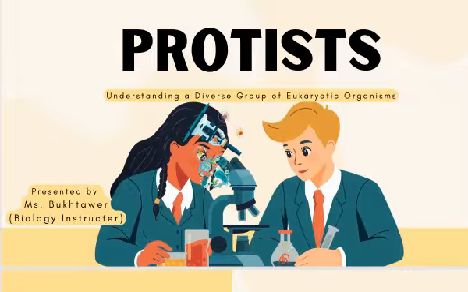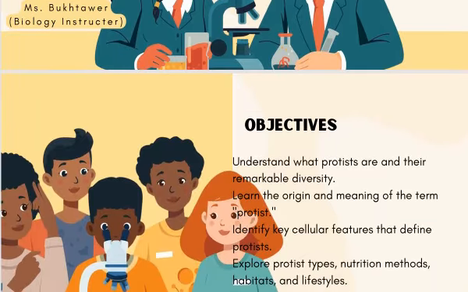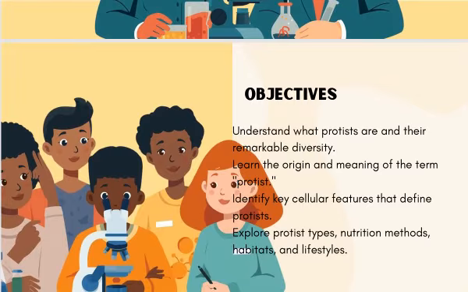So in this video we're going to study the objectives. We're going to see where protists come from, their cellular organization, whether they are unicellular or multicellular, and the types of protists, whether they are autotrophic, heterotrophic, or any other type.